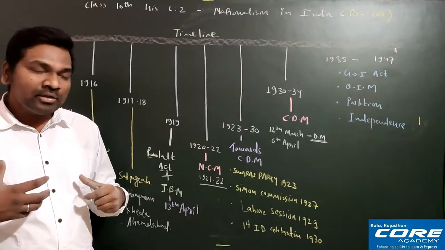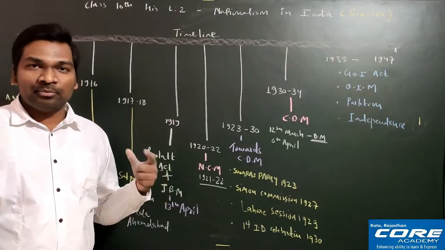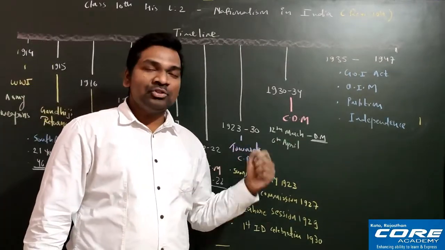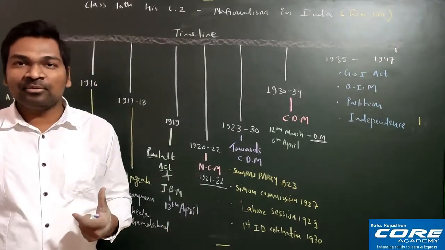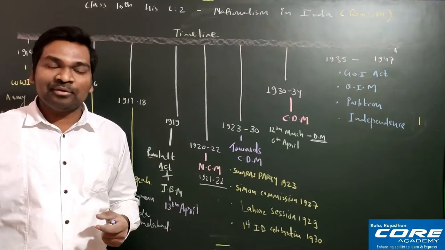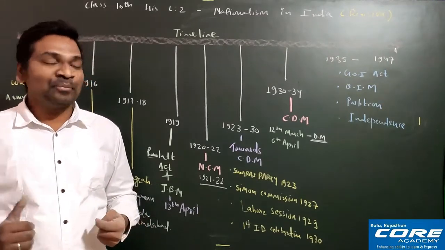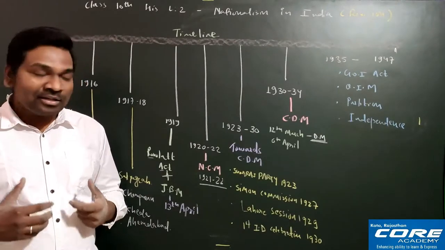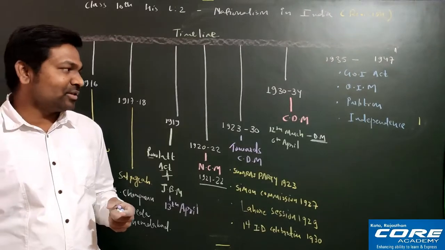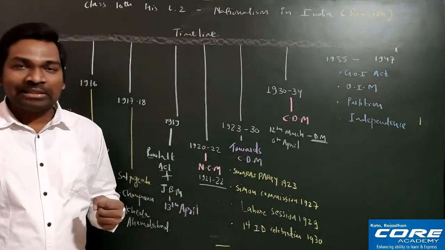And wherever they were going, it looked like a white river was flowing. That type of historical scene was visible during this Dandi March. And Gandhiji was welcomed with garlands, with flowers, with so many things. People were welcoming him like Gandhiji was coming like a god, like Lord Ram is coming. This type of welcome people gave to Gandhiji. It was really historical. Pictures were there from that particular Dandi March. And finally it was over on 6th of April.